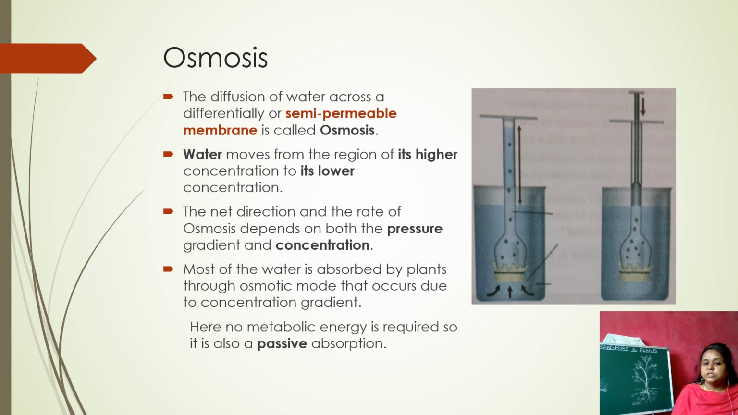Such diffusion occurring through a semi-permeable membrane is nothing but osmosis. The diffusion of water across a differentially or semi-permeable membrane is called osmosis. And water here moves from the region of its higher concentration to its lower concentration. That means if the water molecules are more here, they can move through to the lower concentration, where the water molecules are less. It can move easily from its higher concentration to its lower concentration.